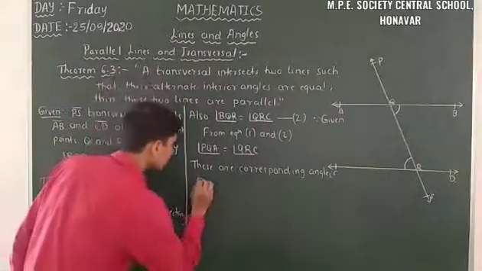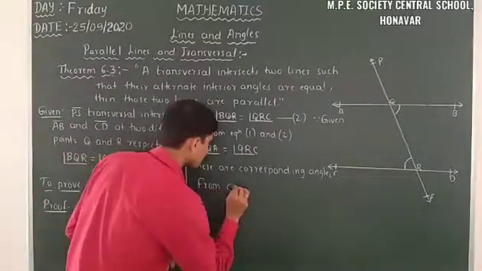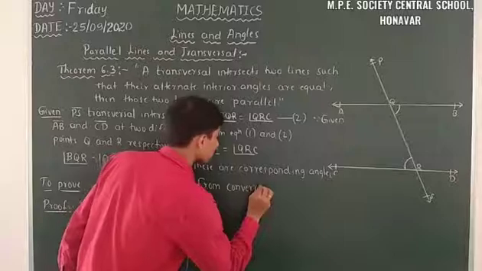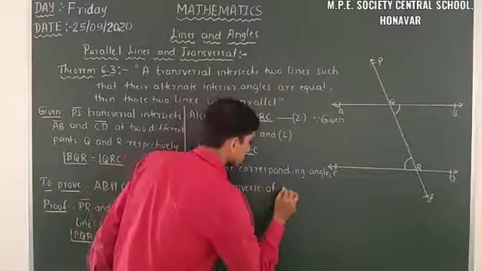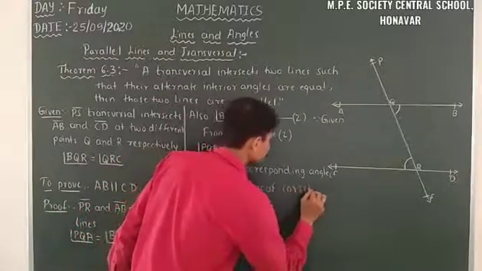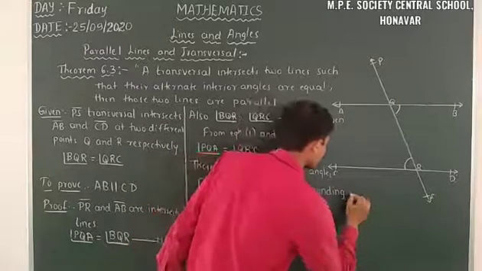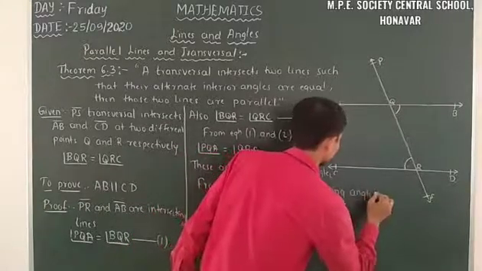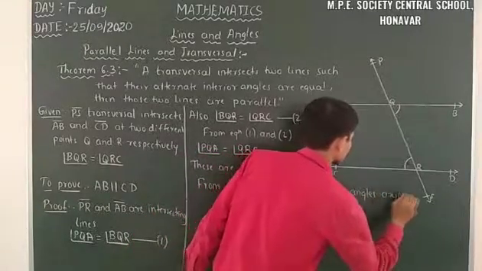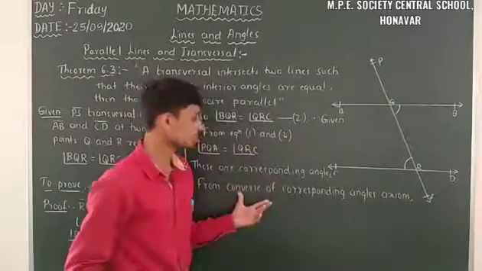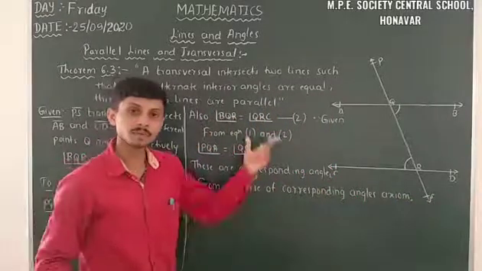So from the converse of the corresponding angles axiom. What is the converse of the corresponding angles axiom?